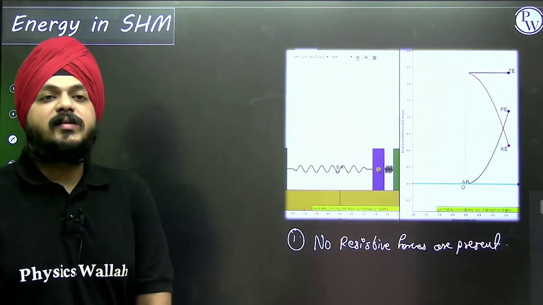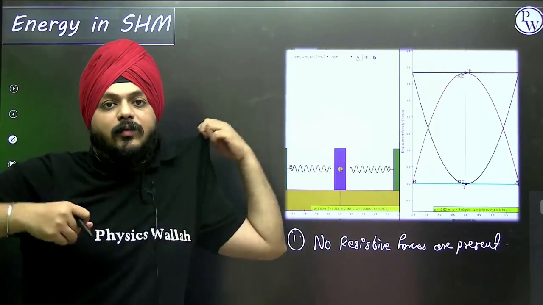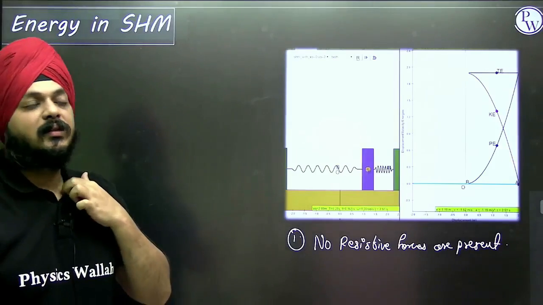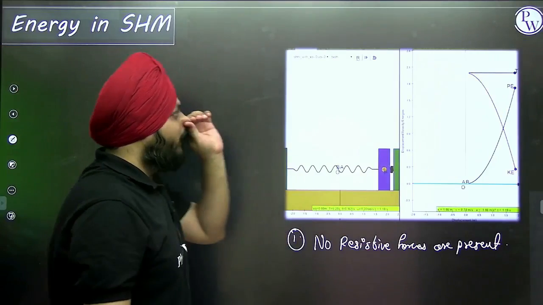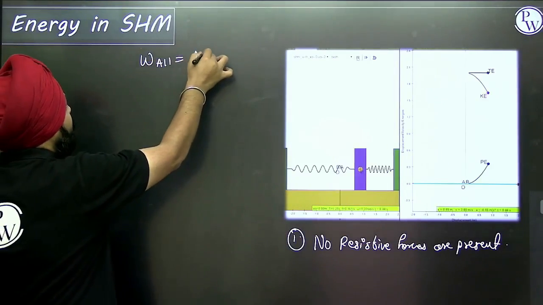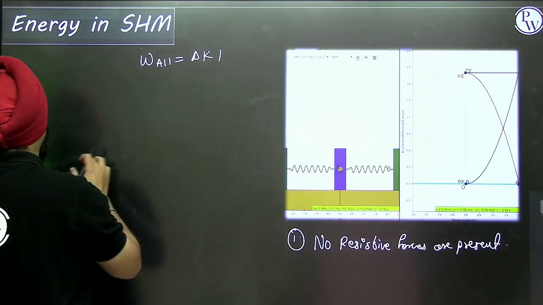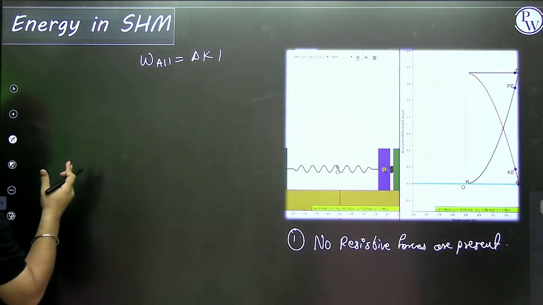Right, no resistive forces are present. So in this case, what will happen? According to the work energy theorem, work done by all forces will be the change in kinetic energy of the particle.